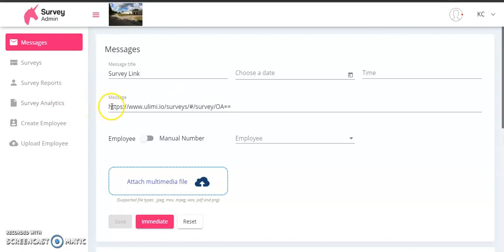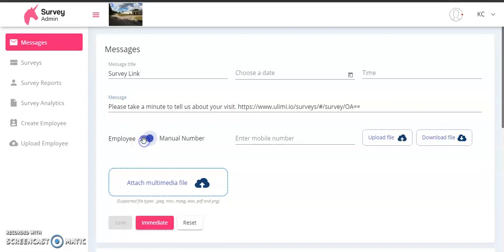You can add whatever kind of text, like please take a minute to tell us about your visit. And then, this is where you would add whatever numbers you want to send this out to.